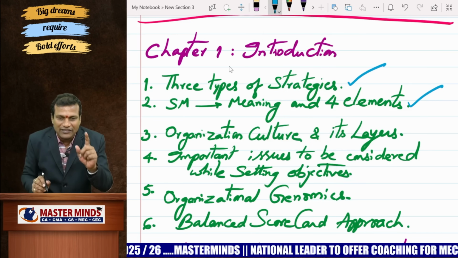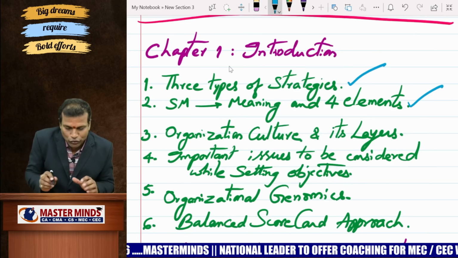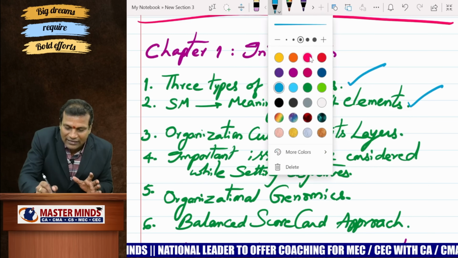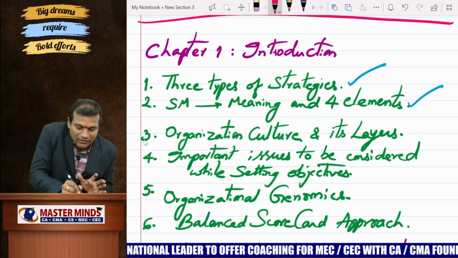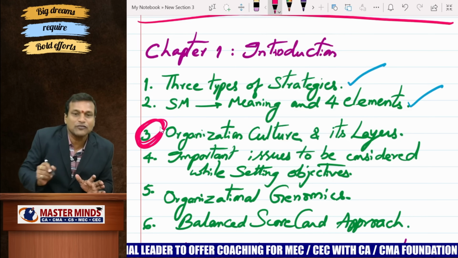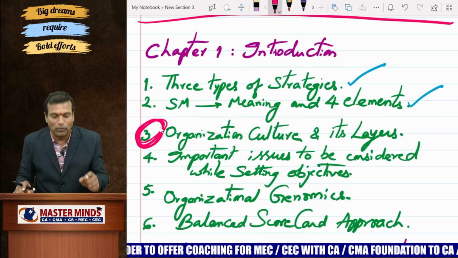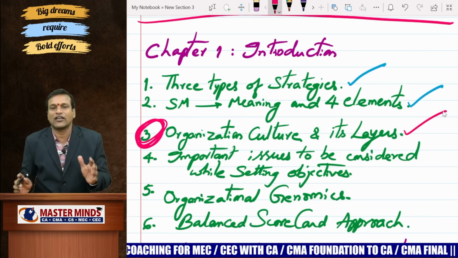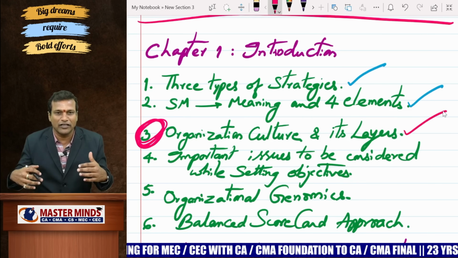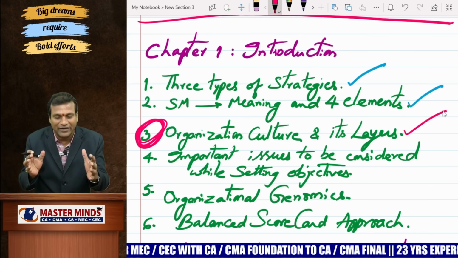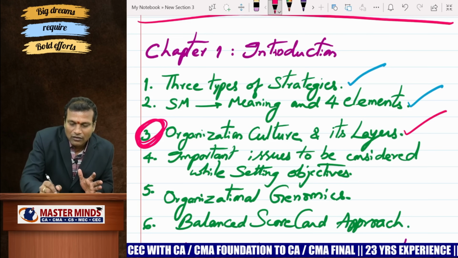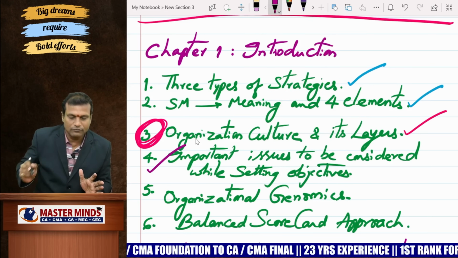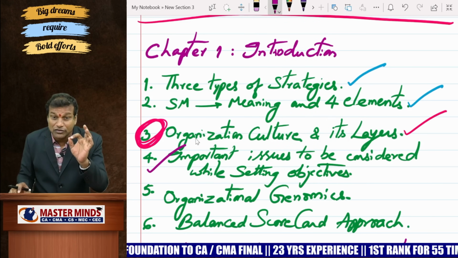Then please focus, this is my guess question also: organization culture and its layers. This question, as per my experience, has great probability to appear in your exam. Organization culture and its layers. Thereafter, if you want to set objectives for the organization, you have to keep some factors in mind, right? So please watch this question number 4 also. Please be cautious with questions number 3 and 4.